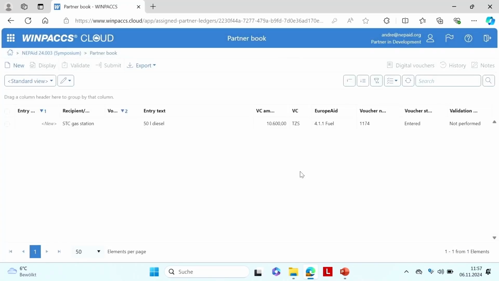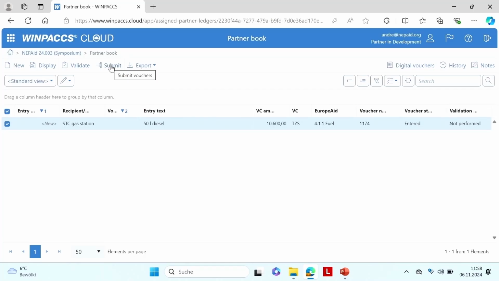And now I see all this in this table, what is entered, and I can also see the voucher status, which is only entered. That means it's not yet sent to the organization who gave the money, to the customer of WINPACCS actually, and it's not yet validated. If as a partner I want to hurry, workshop ends, I need to finish, I can select this one entry and try to submit it, I do not validate now. I could do that, but I want you to understand it's not necessary because WINPACCS Partner Book will validate automatically.